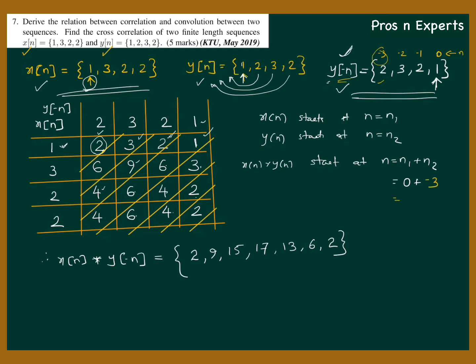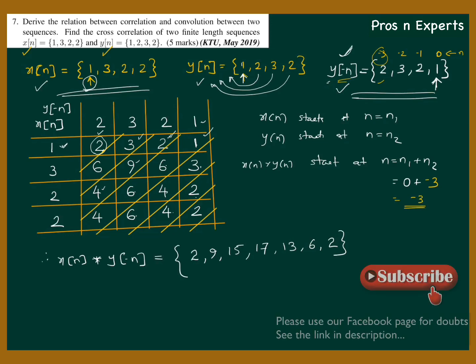So 0 plus minus 3 gives you minus 3. So our final convolution answer starts at n equal to minus 3. And this sample will be at n equal to minus 2. This is at n equal to minus 1. And 17 will be at n equal to 0. So we draw the arrow at 17. This is the final answer.